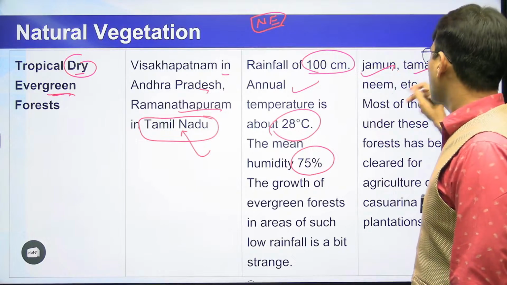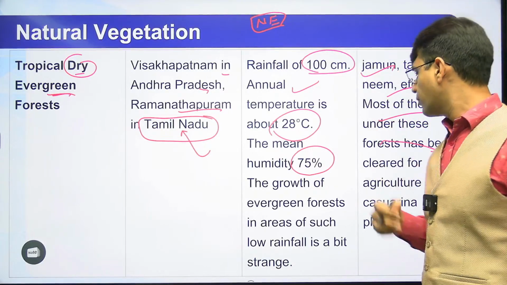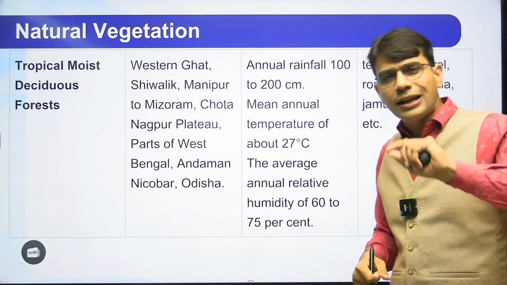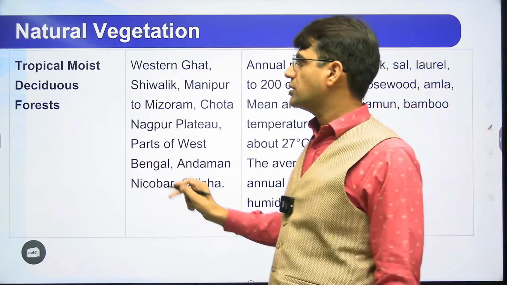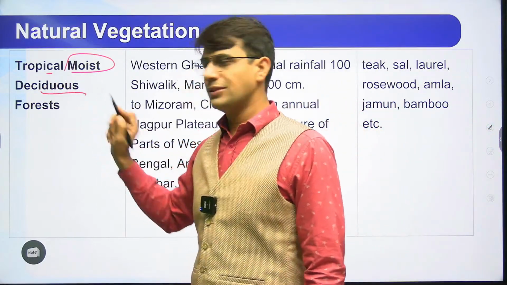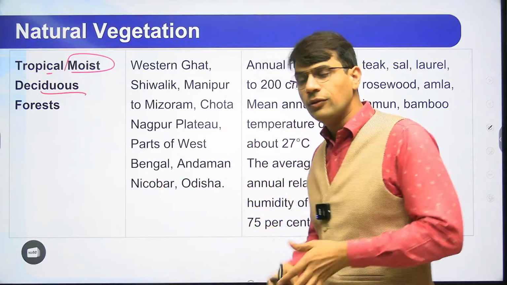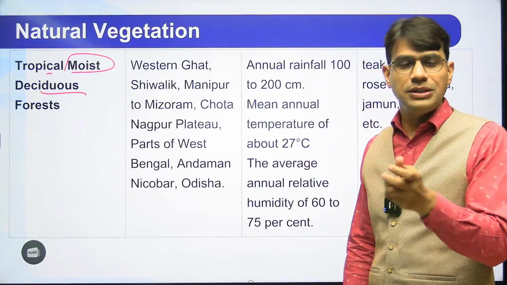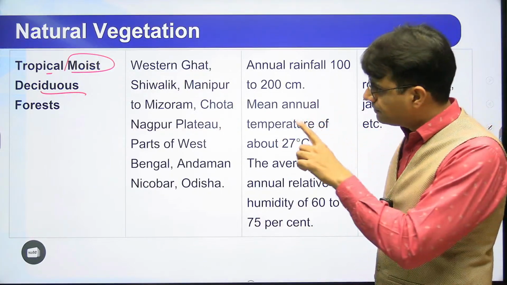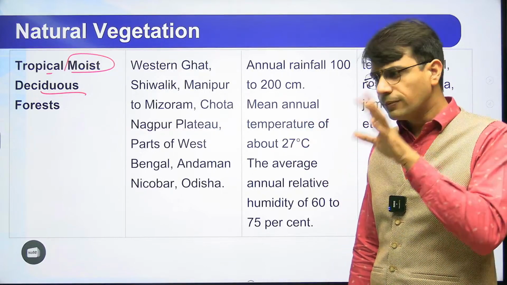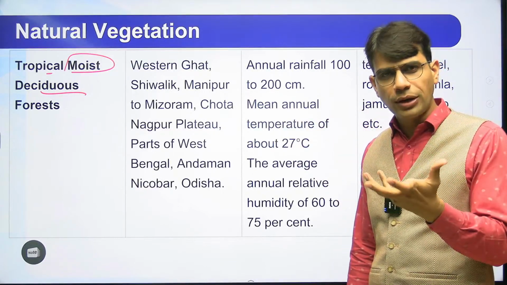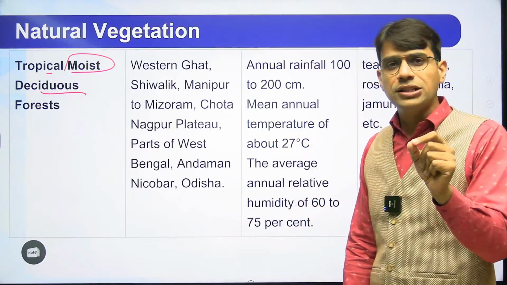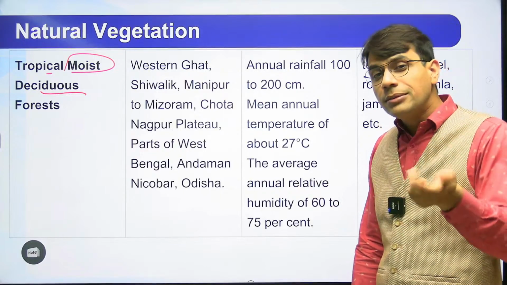Jamun tree, tamarind tree, neem tree, and most of the other forests जो हैं आपके देखने को यहाँ पे मिल जाते हैं. Next important part will be, now we are changing the word from evergreen to moist deciduous. Tropical moist deciduous. Moist deciduous means we are not going directly to the deciduous. They become very dry. We are talking about moist deciduous, means they have a certain kind of moisture, but they are deciduous in nature. So I will say they will drop their leaves, but at least they have the leaves. When it is purely deciduous or dry deciduous, it doesn't even have the leaves. It will become a thorn type forest.